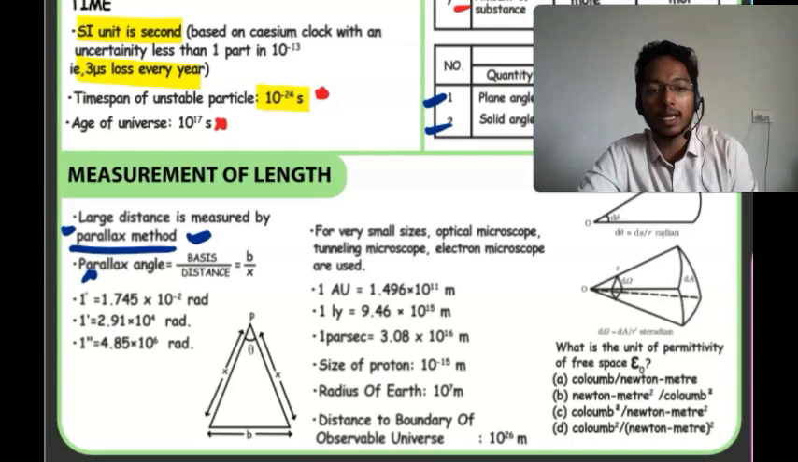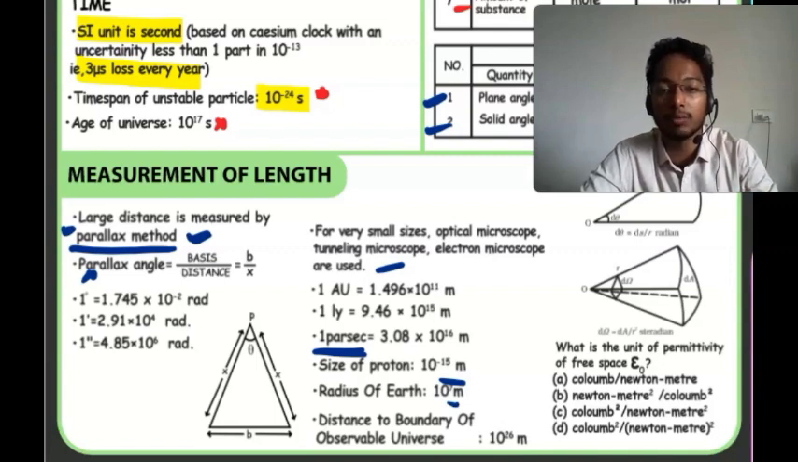For very small sizes, optical microscope, tunneling microscope, and electron microscope are used. Then parsec is also a unit of distance. Then the size of a proton is 10 to the power minus 15 meter, and the radius of earth is 10 to the power 7 meter. Remember all these, they will come in your notes as small points. Why am I taking the radius of the earth? Because in the gravitation chapter you need that value, and the size of the proton you need in the modern physics chapter.